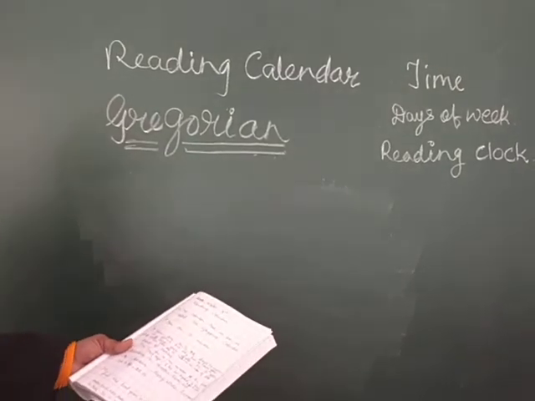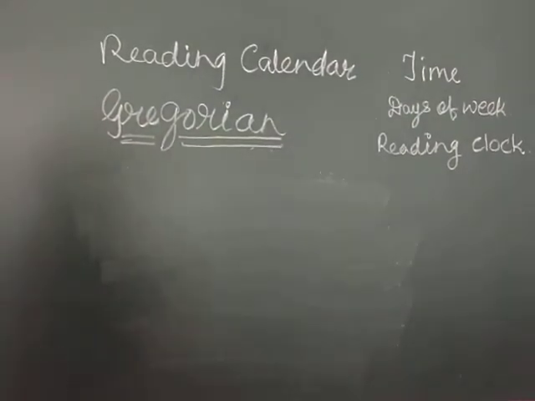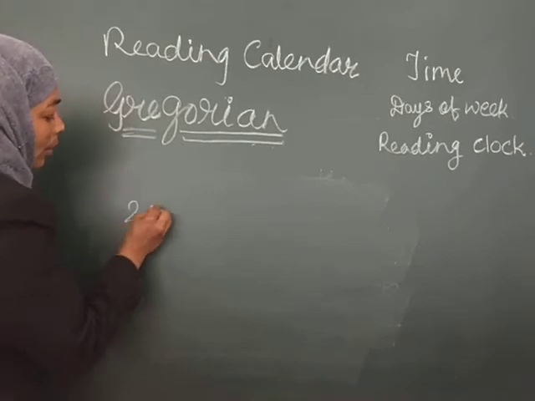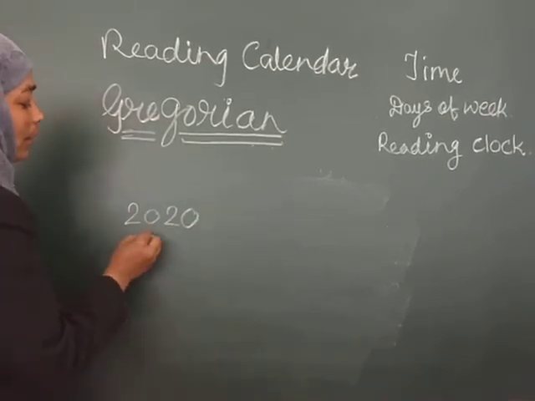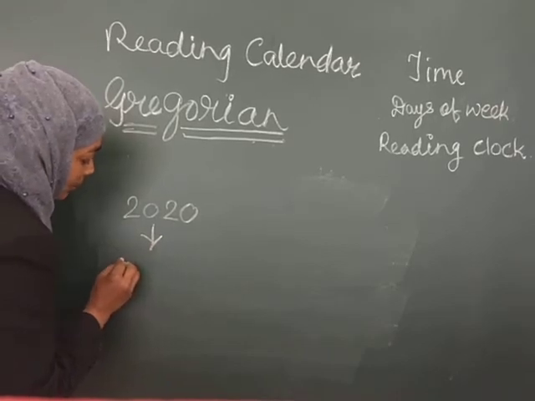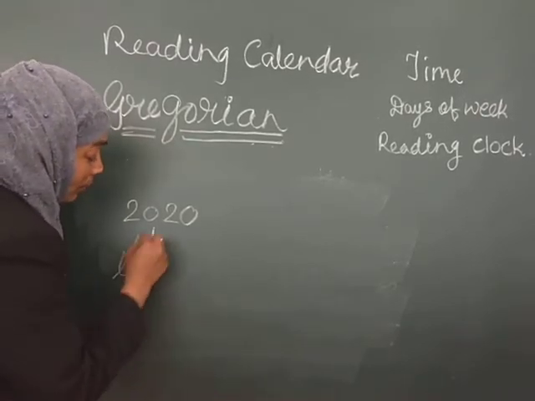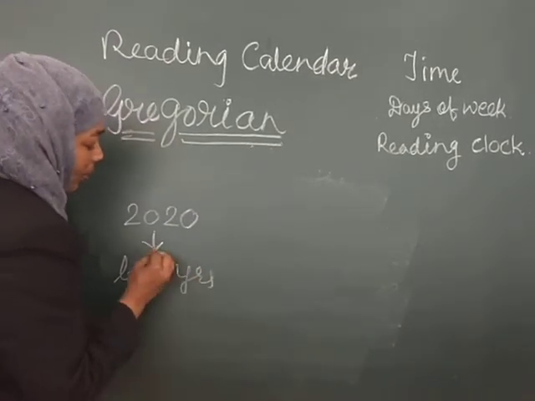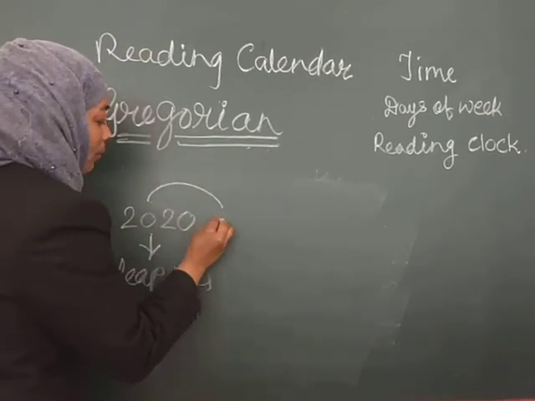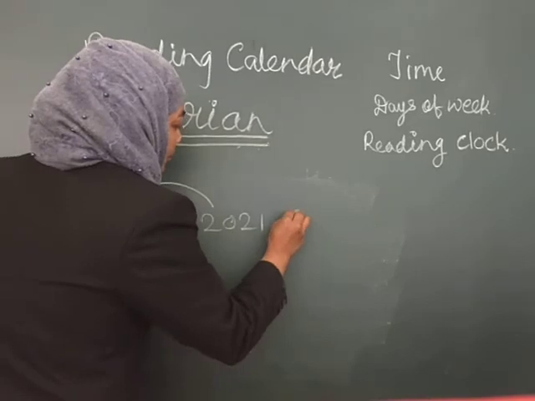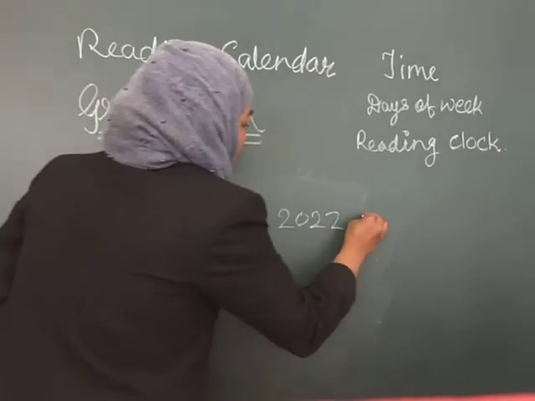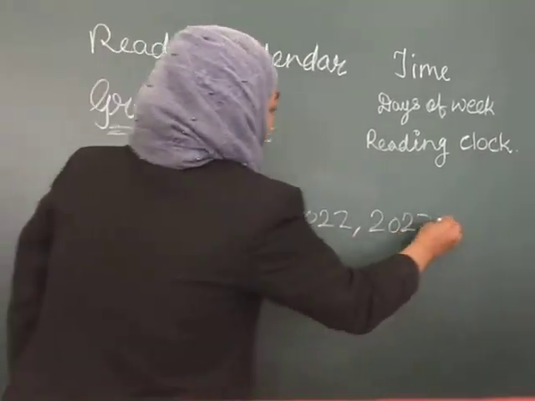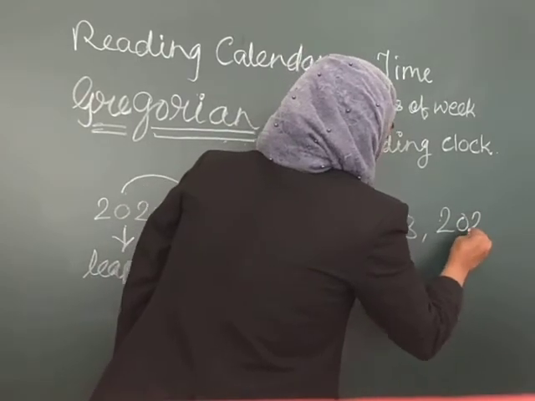Okay. Now we will see why there is a leap year after each 4 years. As you know, in the year 2020 there was a leap year. Now, in which year will it fall next? It is a multiple of 4: 2021, 2022, 2023 and 2024.